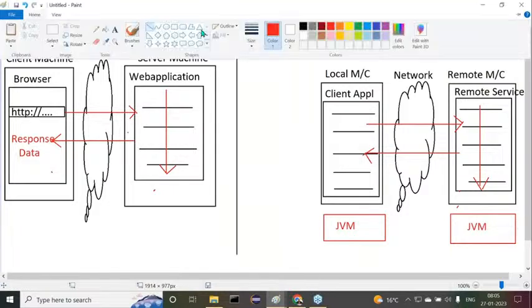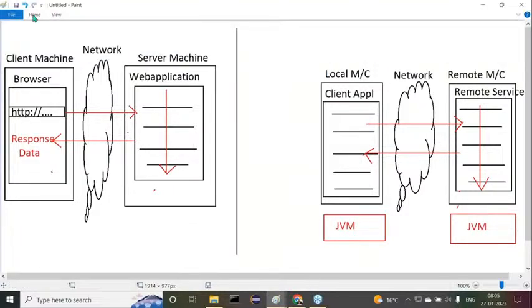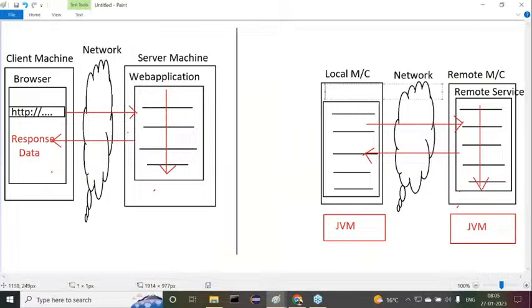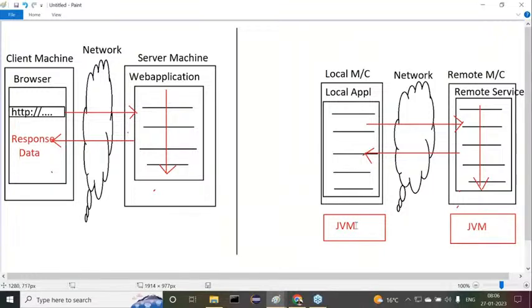So instead of saying client application, still I want to go for some other terminology. This is the local application. Local machine and local application. Of course, with respect to the remote, this is acting as a client application. Understand this clearly. So this is going on here. Now this is available here. This also is a JVM. Then this also is a JVM. Sir, all of you get my point or not?